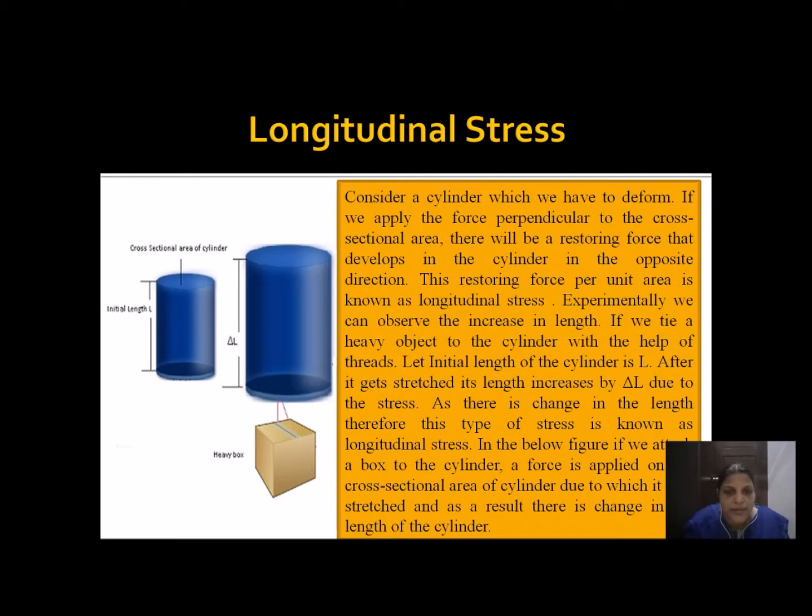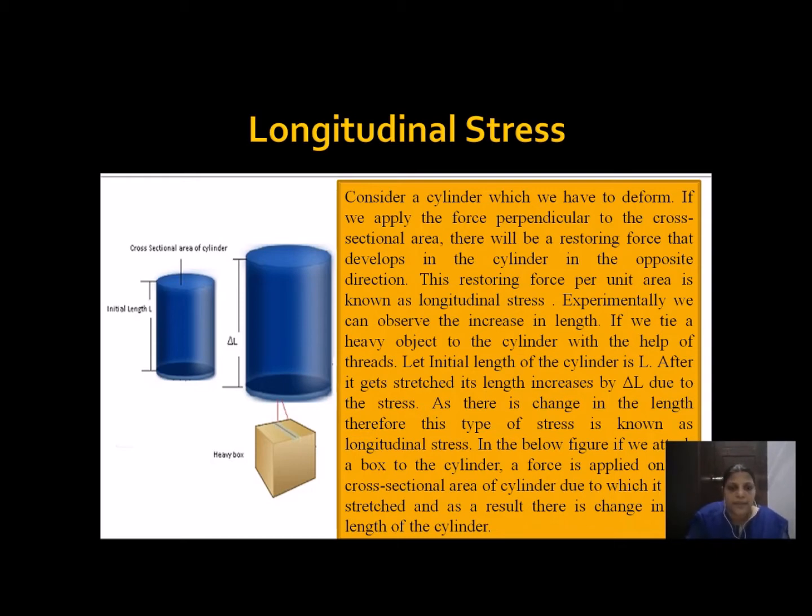The original length L is getting stressed by a displacement delta L due to the stress applied. As there is a change in the length, this type of stress is called longitudinal stress. If we attach a box to the cylinder, the force is applied on the cross sectional area, due to which it is getting stressed and we get an increase in length. This is called longitudinal stress.